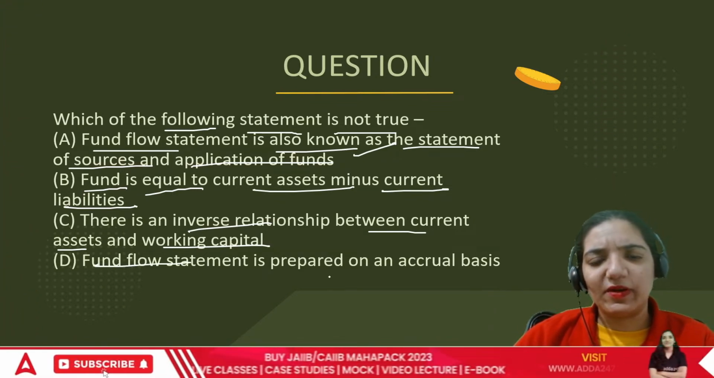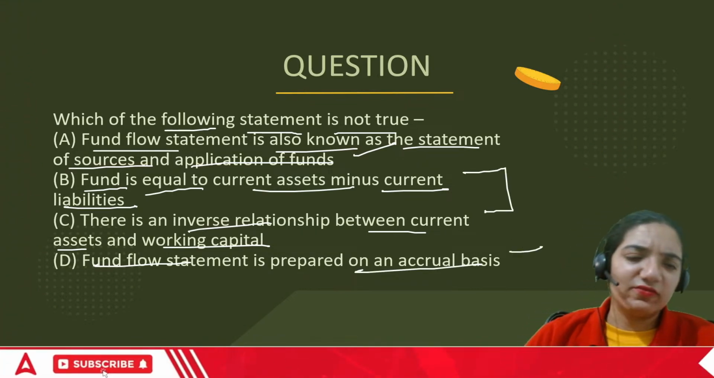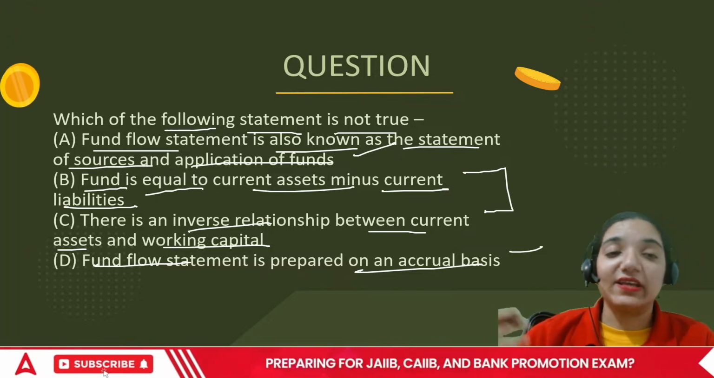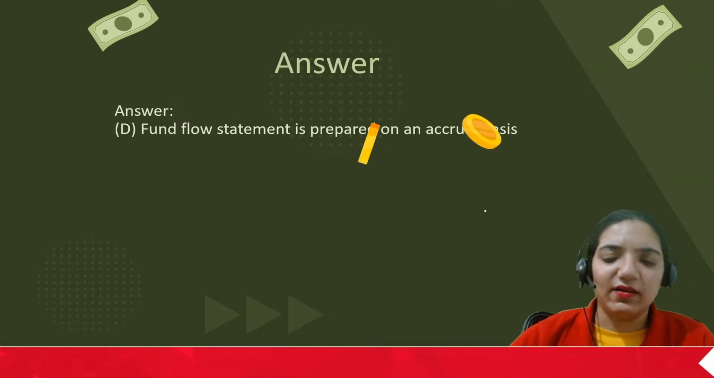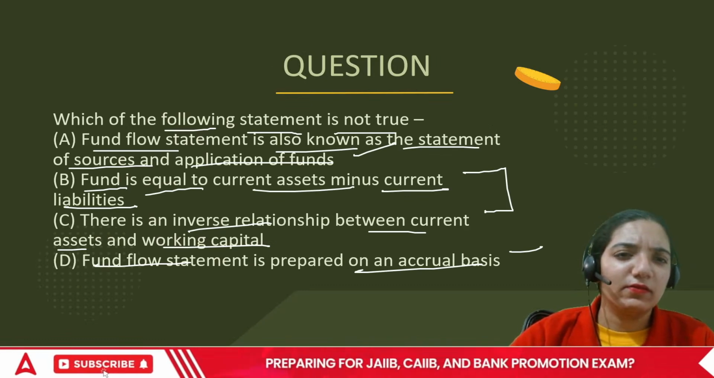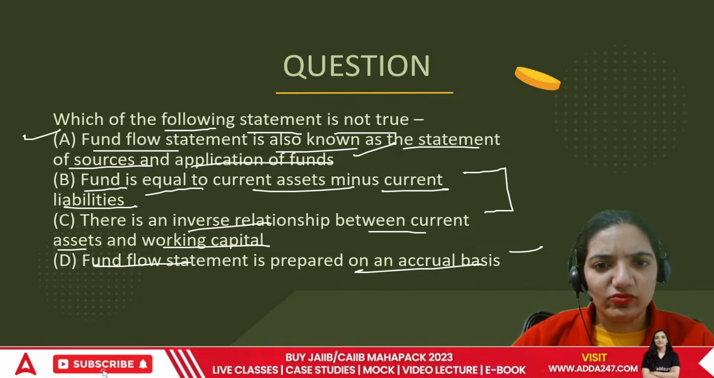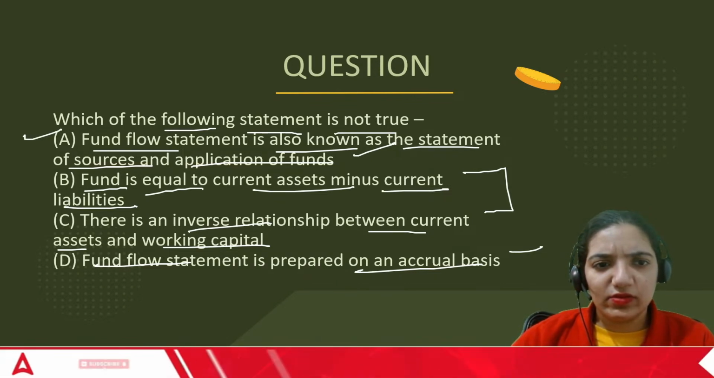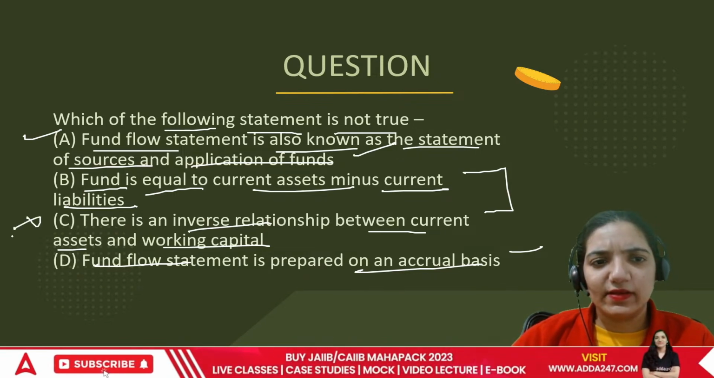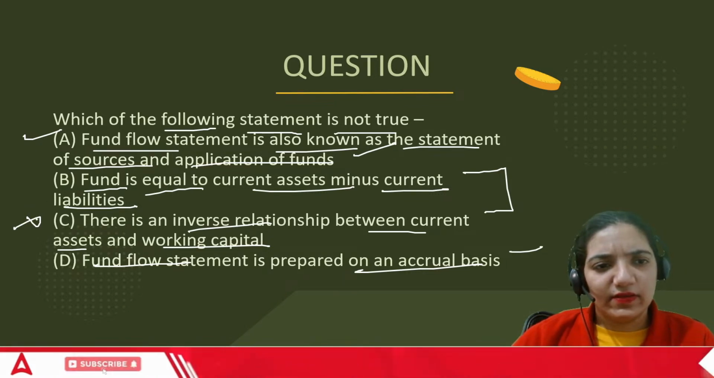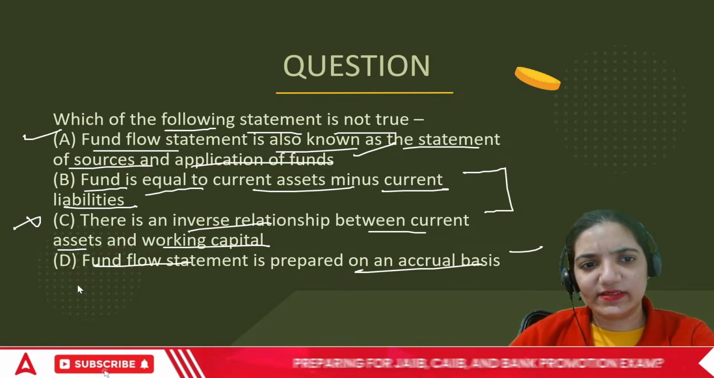Fund flow statement is prepared on accrual basis. That is also true. So in this case, I can see two things. As such, we can still go for B because up to an extent, working capital is a part of fund. Okay. So the point that would be wrong is which is not true. There is an inverse relationship between current assets and working capital. This is completely wrong. The answer is C, not D, everyone. Let me correct there. The correct answer is D.